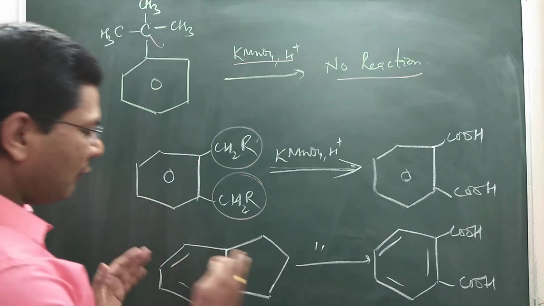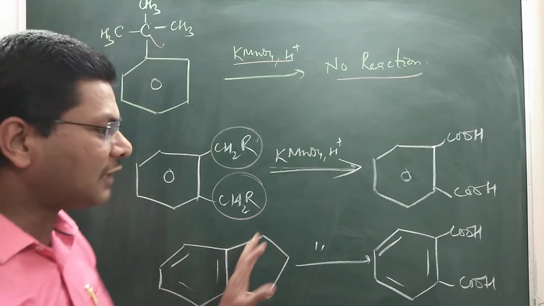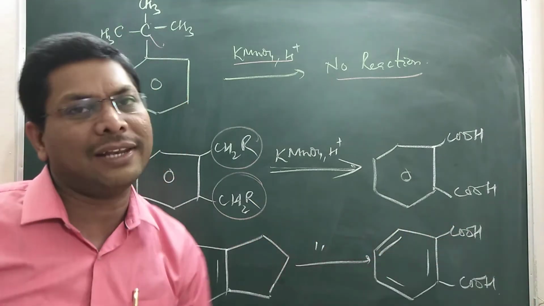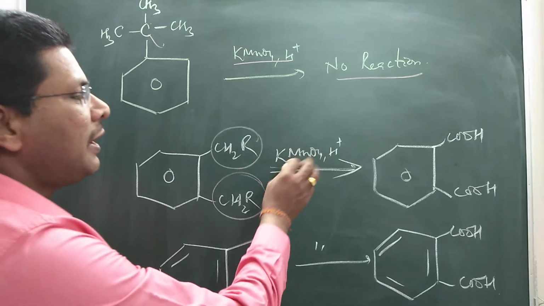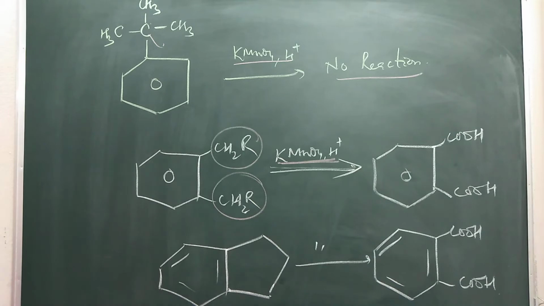And if you have an aromatic ring with a cyclic chain attached to it, it will also get oxidized to phthalic acid with KMnO4/H+.